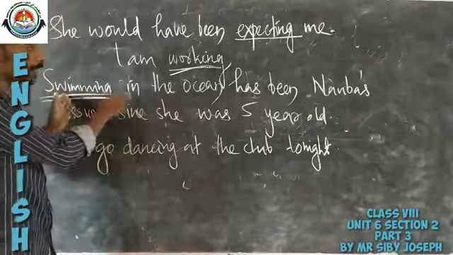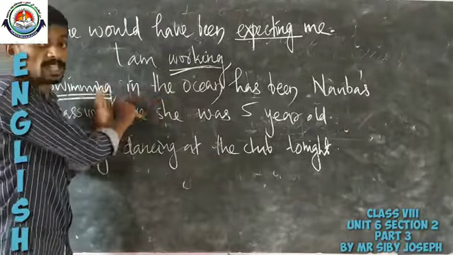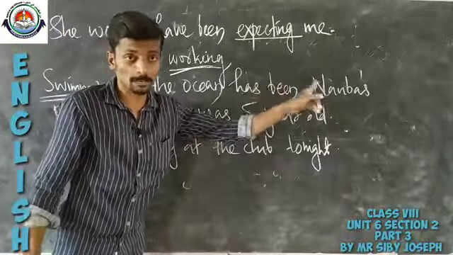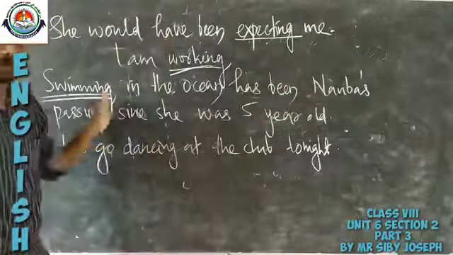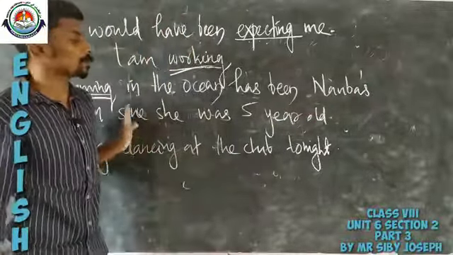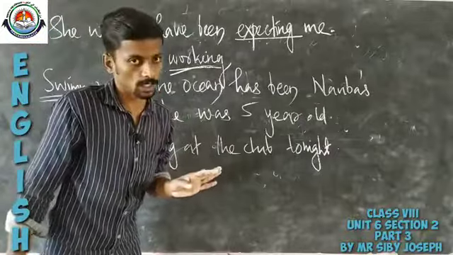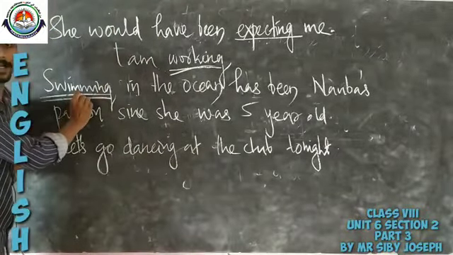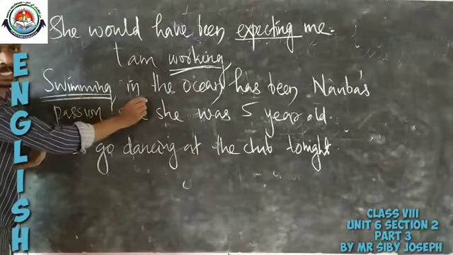Swimming in the ocean has been whose passion? Nauba's passion. From that time onwards, she loves swimming in the ocean. So swimming here is used as a subject in this sentence.